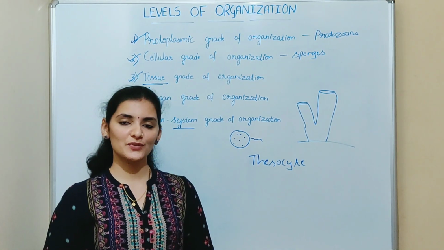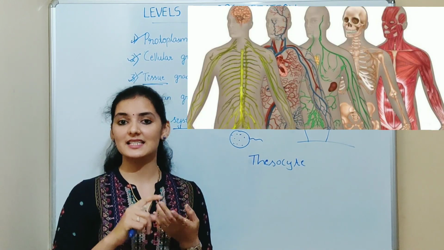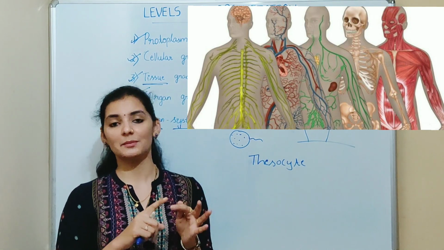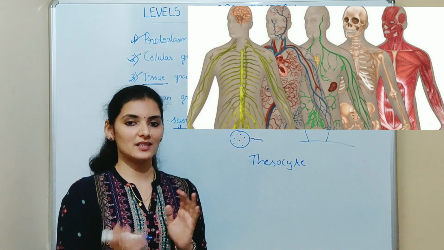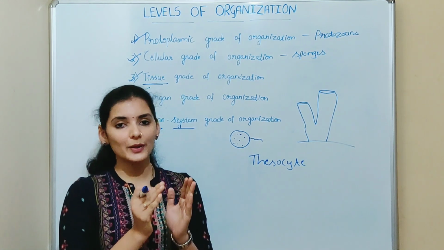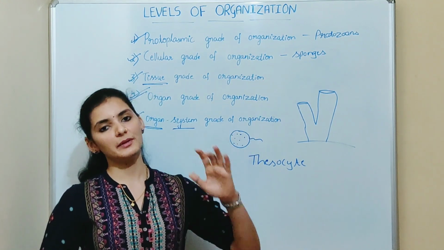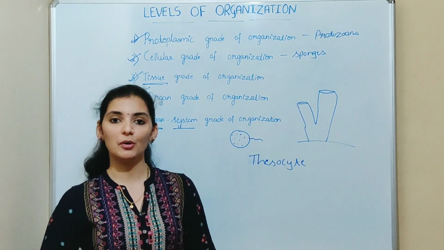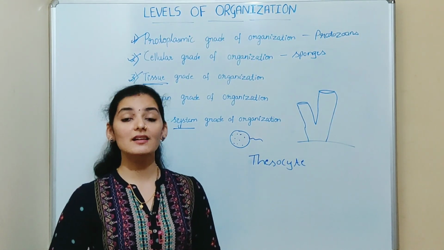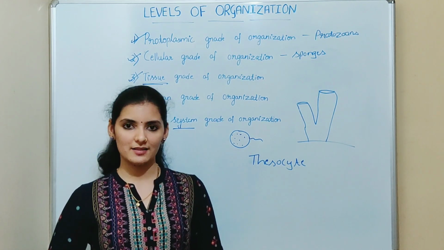There are different kinds of systems like integumentary system, muscular system, skeletal system, digestive system, respiratory system, circulatory system, reproductive system, immune system, etc. In all these systems, many organs work together to perform a particular function. And there should be coordination between all these organs to perform a specific function. And this coordination is achieved by the specialized nervous system which is present in the higher organisms.